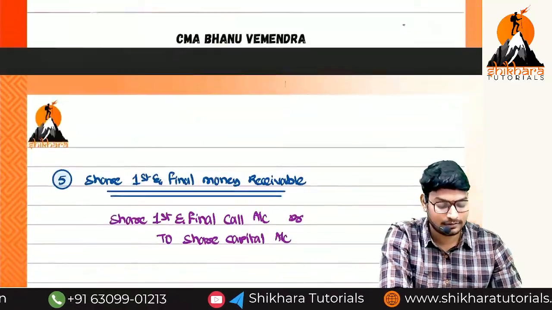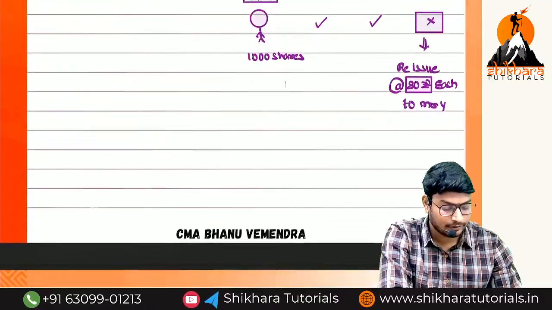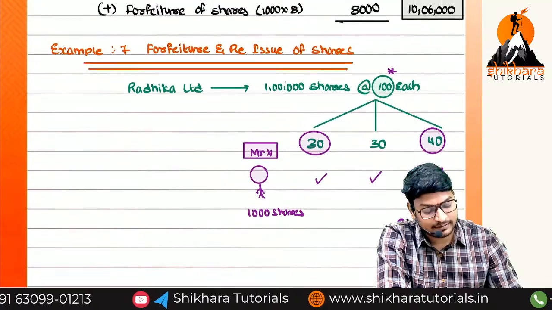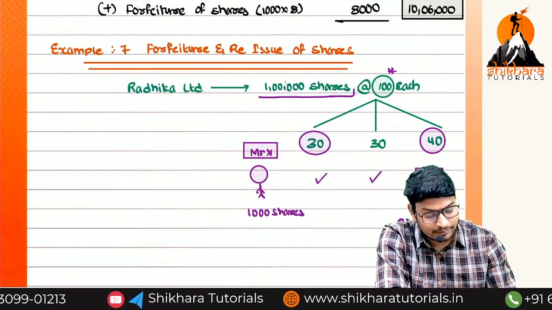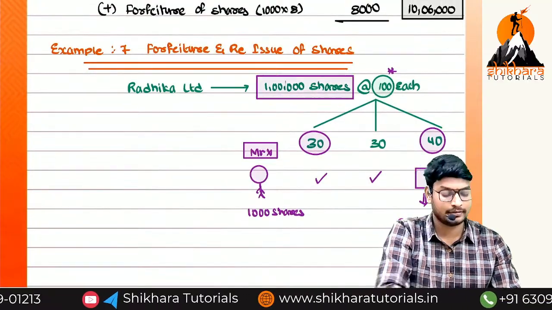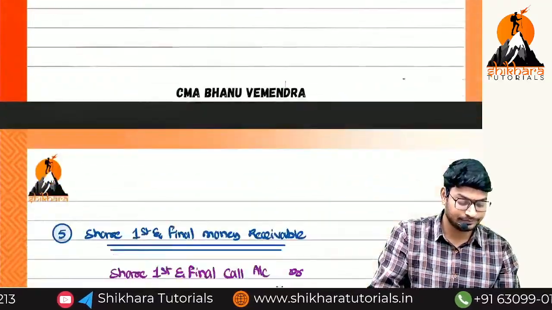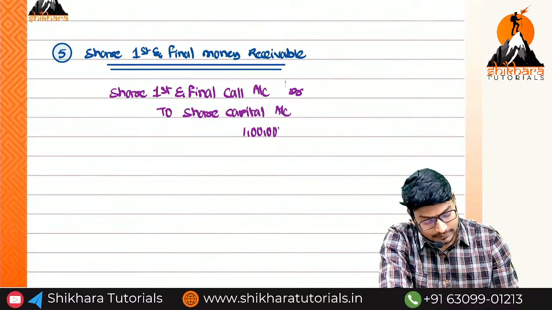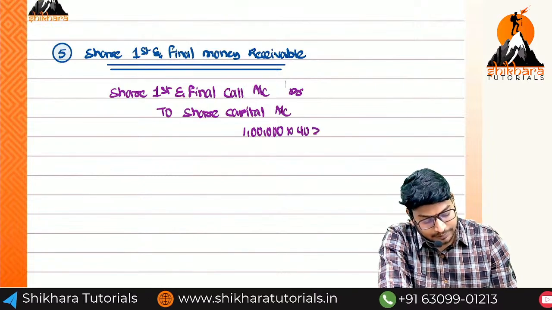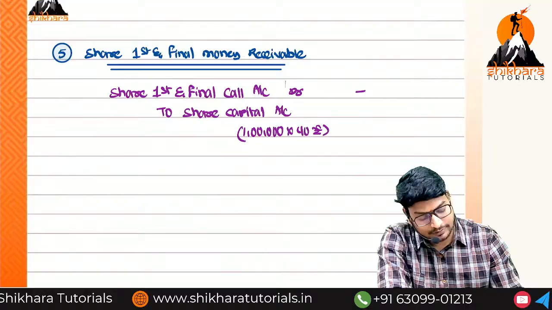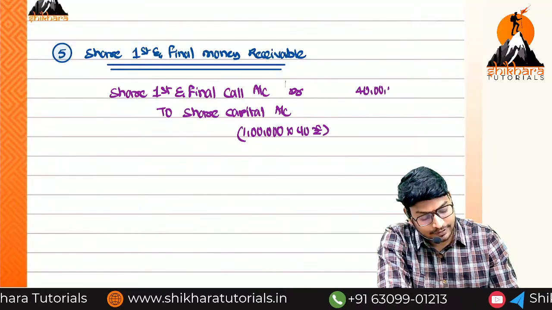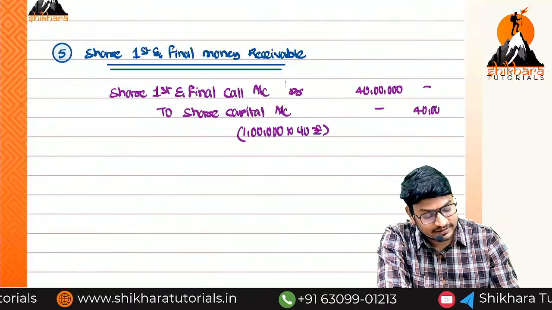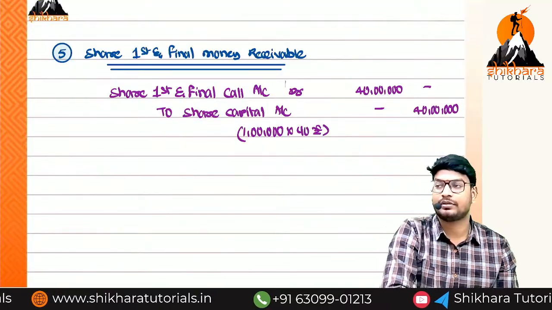40 rupees. So if you may get a doubt, on how many shares we need to receive the amount? On 1 lakh shares. So 1 lakh into 40 rupees each, that is equal to 40 lakhs we have to receive from the shareholders on the first and final call installment.